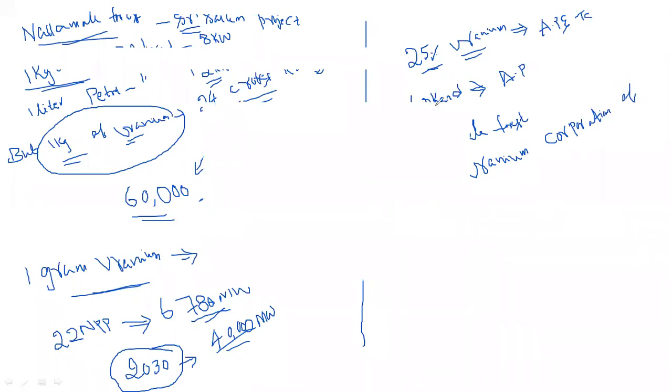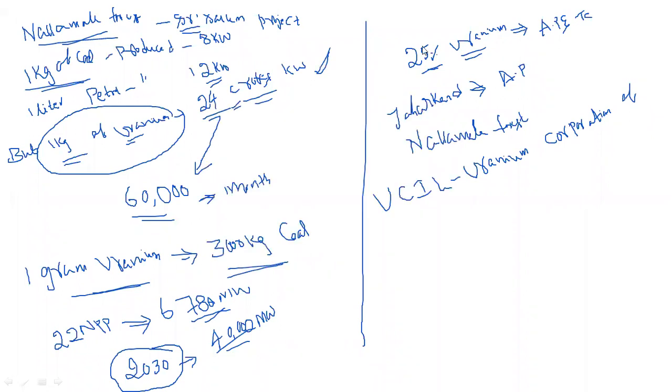This company works under the control of the central government.